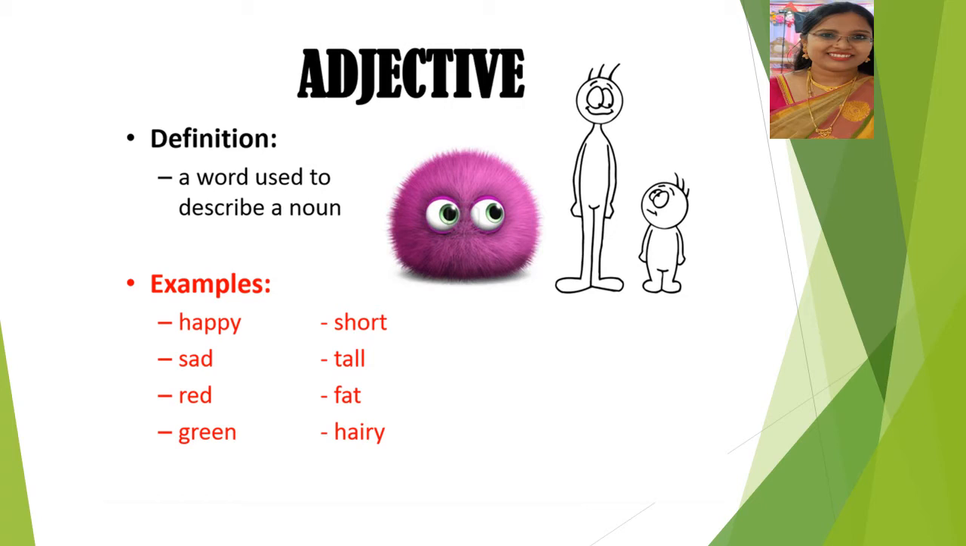I can give an example. This ball is red in color. So ball is a noun, right? And what color is the ball? It is a red color. So red is an adjective. So adjectives are words used to describe a noun.